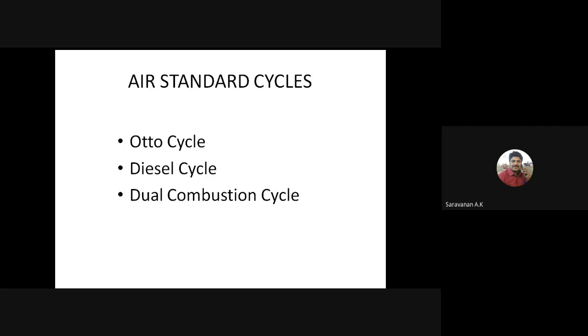Why? Because the working fluid passes through the engine and combustion takes place. Then complicated chemical, thermal, and physical changes occur, along with friction and heat transfer between the gases and the cylinder walls in an actual engine. For the air standard cycle, we can assume some factors.